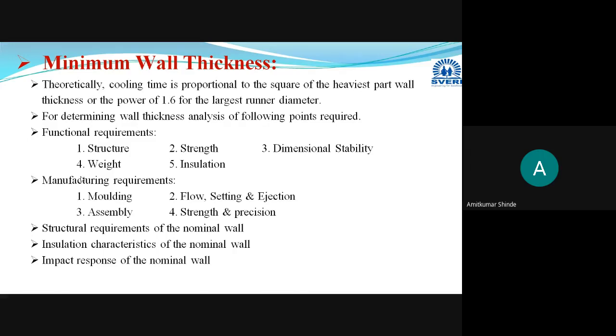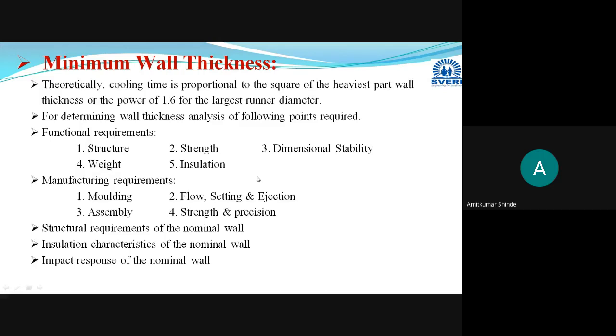In that you have to study certain aspects: its structure, its strength, its dimensional stability, its weight, and what kind of insulation characteristics are needed.